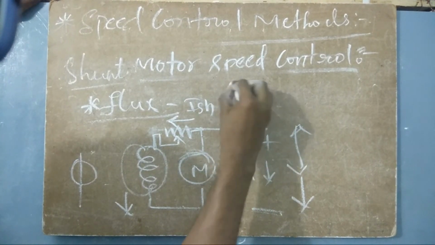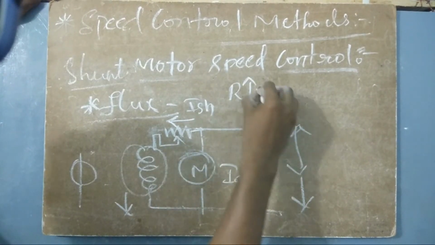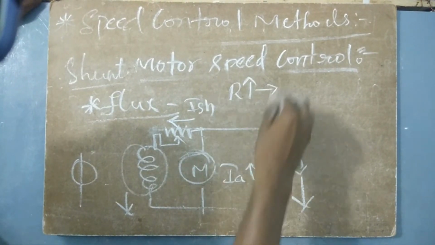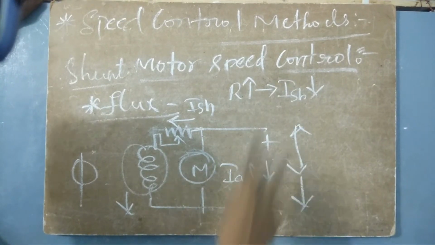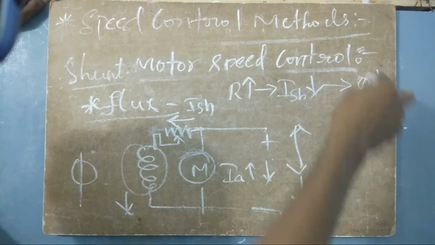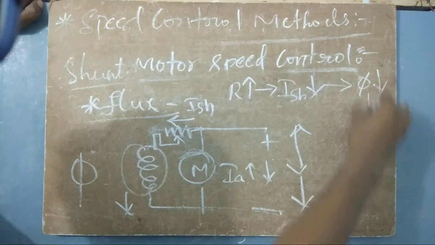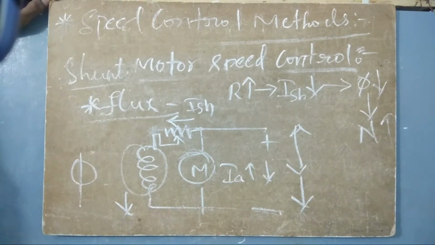Let us understand this one. If resistance is high, that means if this is high, what happens? This results in ISH coming down. If ISH is low, what happens? The flux also will come down. If flux is coming down, what happens? Obviously, the speed increases. So in this way, we can control the speed of this shunt motor.